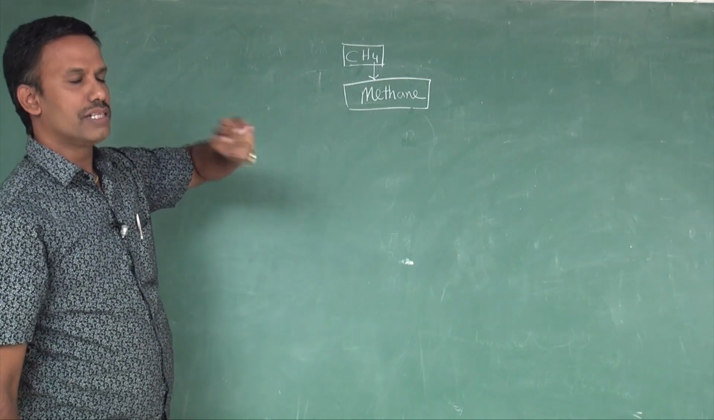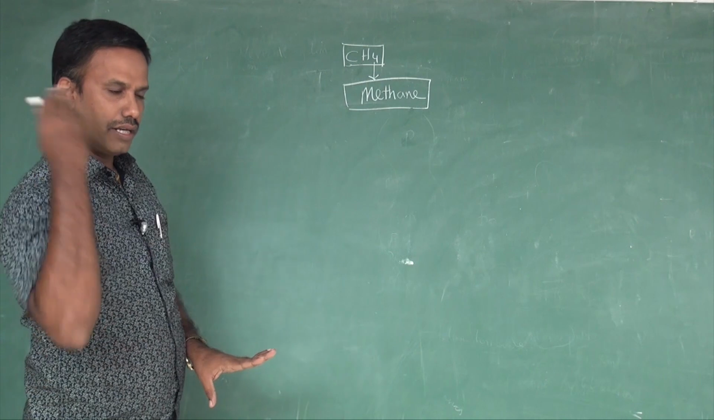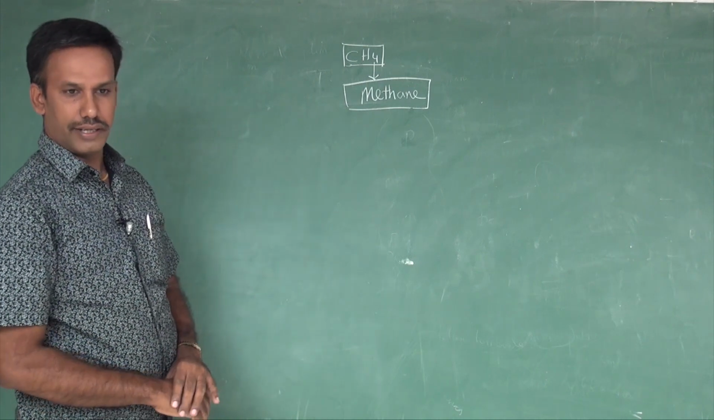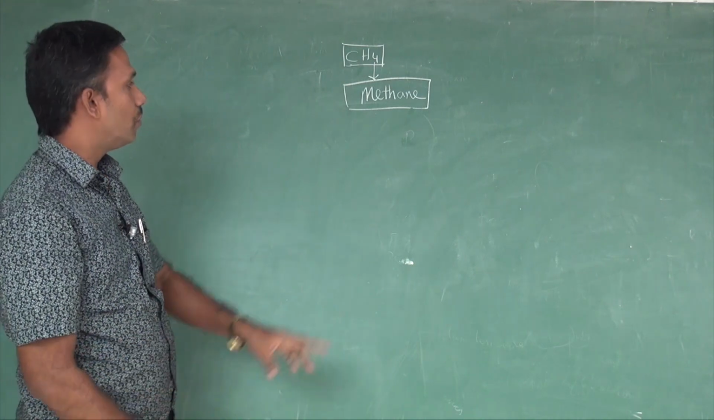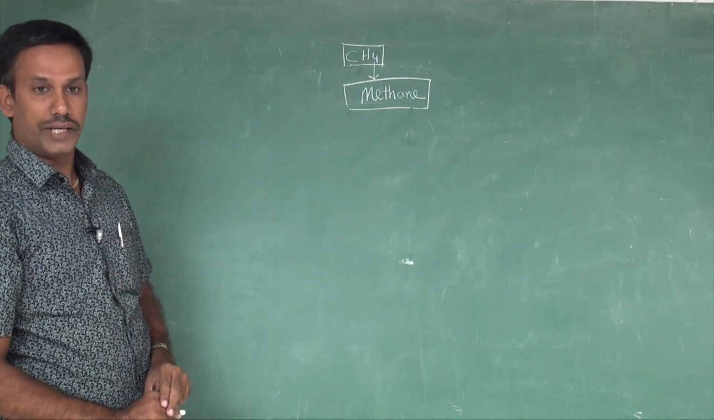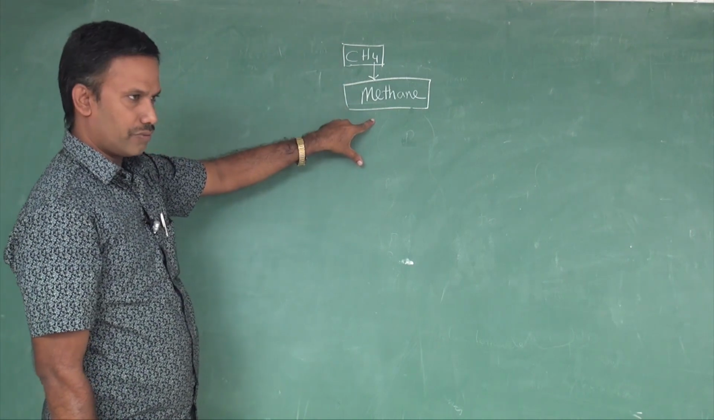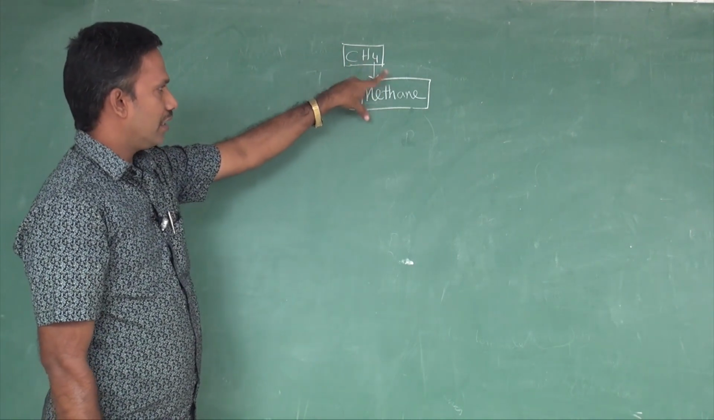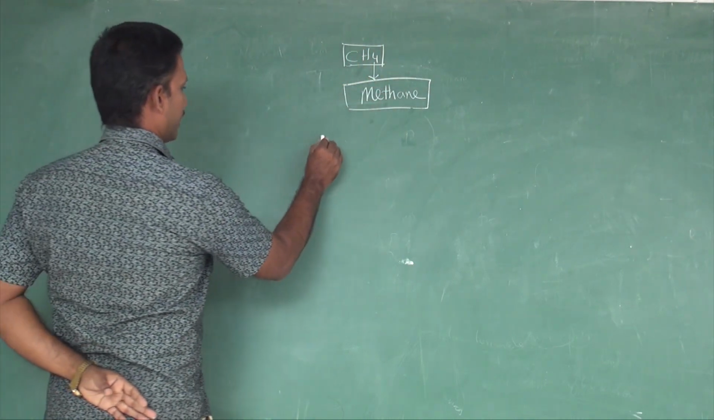You need not memorize CH4 as methane. If you go on memorizing, you cannot, because there are lakhs and lakhs of organic compounds. If you start memorizing, your brain will burst out. So just learn the technique of how to name them. That is a must. Here one carbon, the root word meth, suffix ANE, methane. Simple. That's all. Then let us move on to the next.